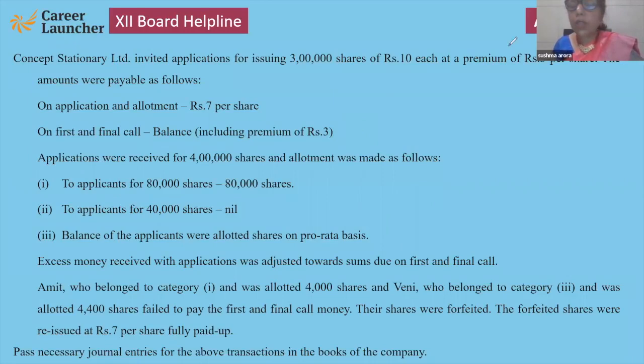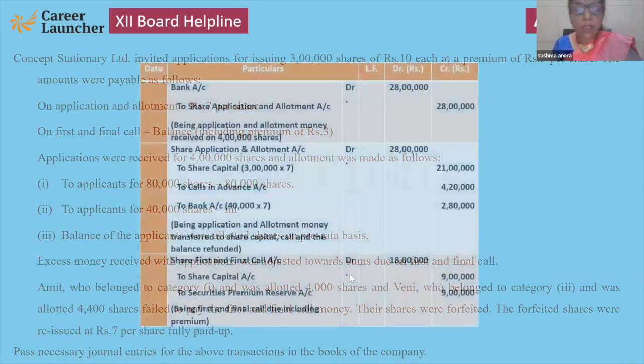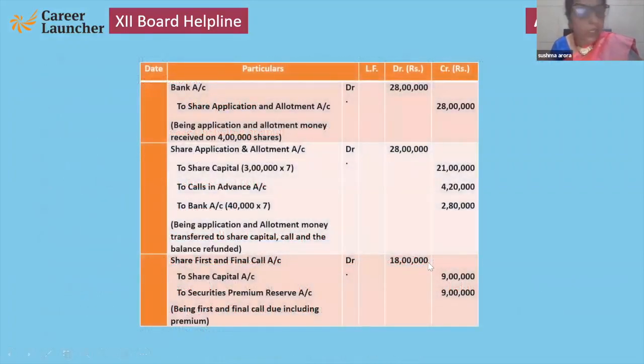So here in the next entry, first and final call, they will make 6 into 3 lakh, that is 18 lakh. 18 lakh is divided in 2 parts, 9 lakh and 9 lakh, because 3 rupees is premium and 3 is the part of share capital.